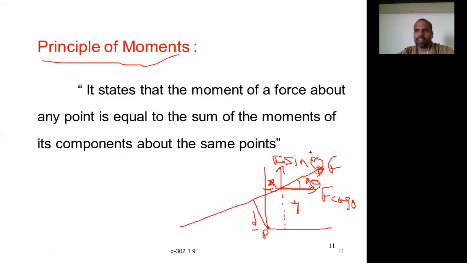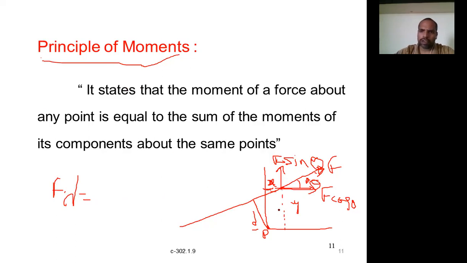If you calculate the moment due to this force as F into d, for example, it equals the moment produced by these two components, F sin theta and F cos theta. That is nothing but the principle of moments. Both will be equal.